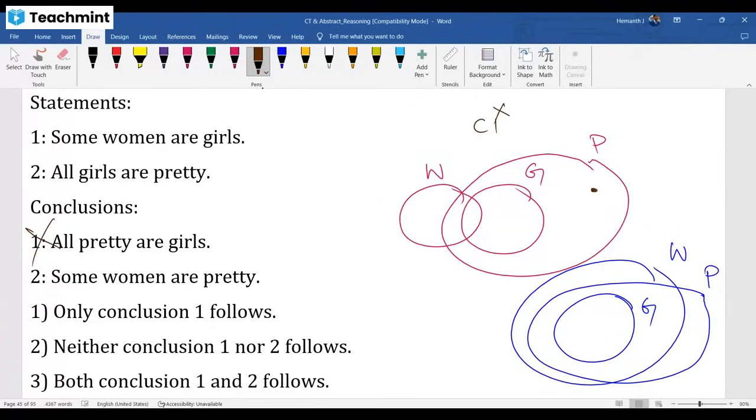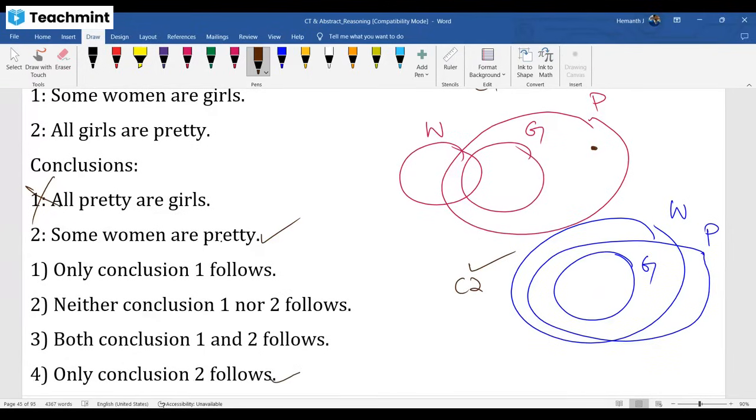Next one, some women are pretty. Definitely, women and pretty are connected. Here also, women and pretty are connected. The second one is correct. So the answer should be only two follows. Syllogism is very, very tricky, critical thinking. That is why they gave that section name. You have to work on it, dear.